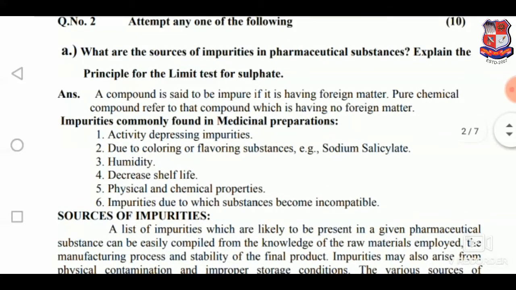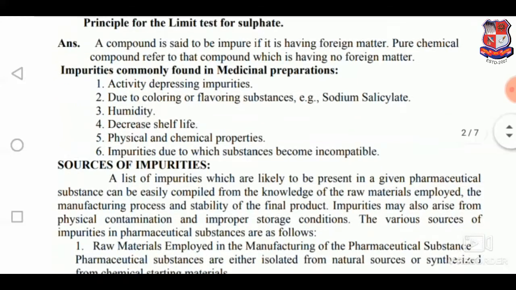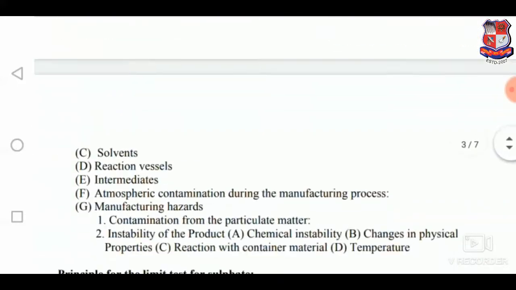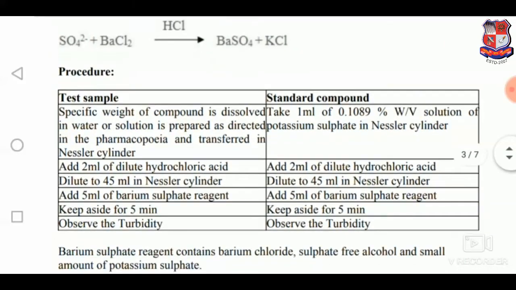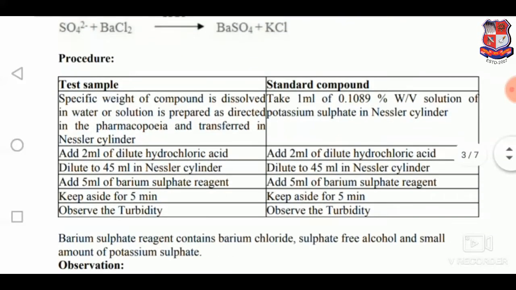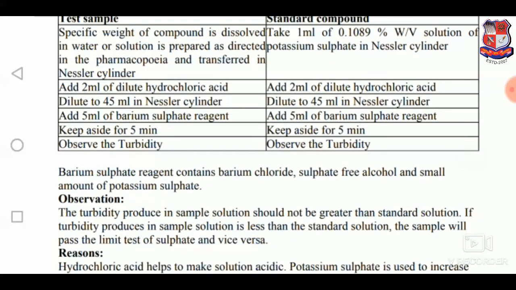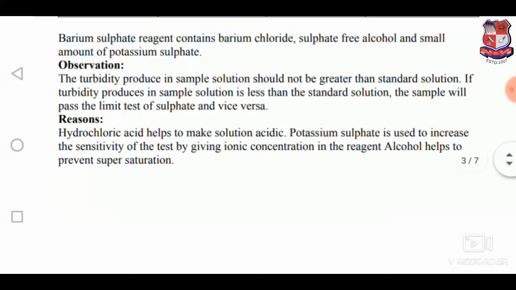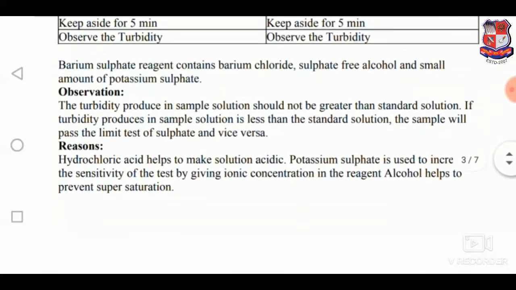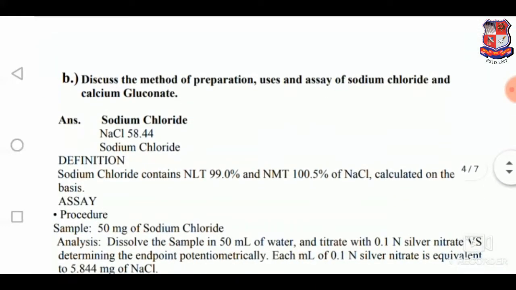What are the sources of impurities in pharmaceutical substances? Explain the principle for limit test for sulfate. So these are the sources of impurities, and this is the principle of the test for sulfate. Here we have to prepare the test sample and the standard, and we have to compare the turbidity which is formed after the preparation of sample as well as standard. So this is the observation and these are the reasons.